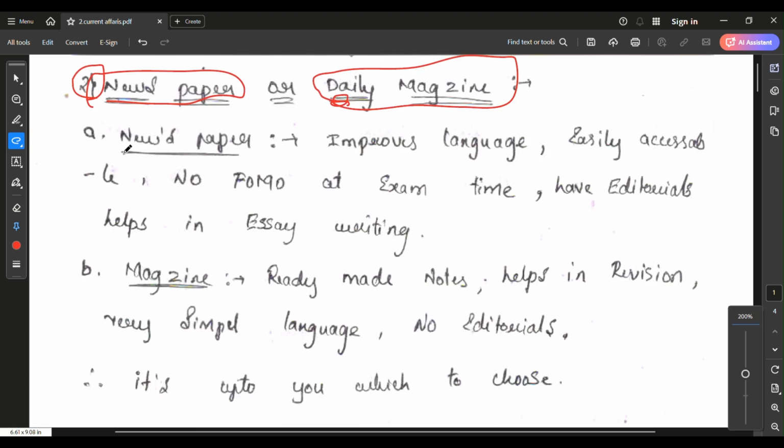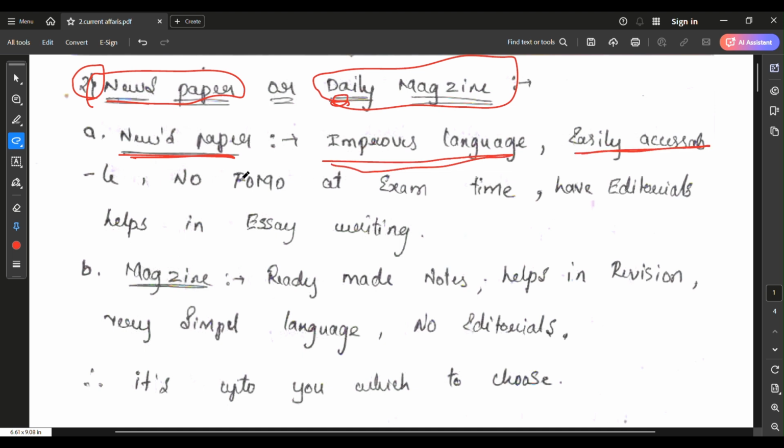The newspaper. You can see I explained about this. The newspaper improves your language, and the newspaper is easily accessible. It will not distract you from the track because it's not a mobile, so that you can stay on track. There is no FOMO at the time of the exam. FOMO means fear of missing out.